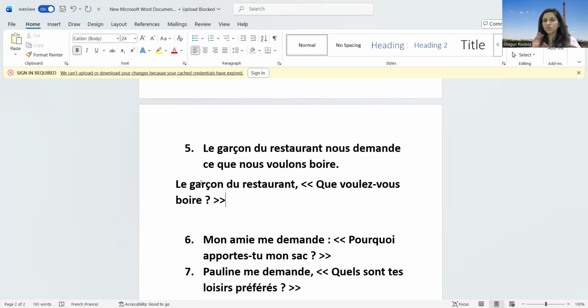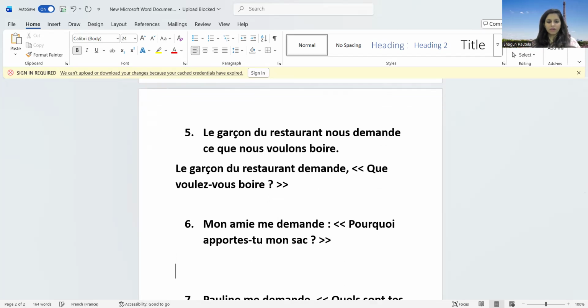Okay, you can also keep switching and keep seeing it vice versa, direct to indirect, indirect to direct. What will be the situation? Okay. So if you change this, le garçon du restaurant demande ce que nous voulons voir. Okay, so when you reverse it, that's the answer that has been given in the question. Okay. Sixth part,